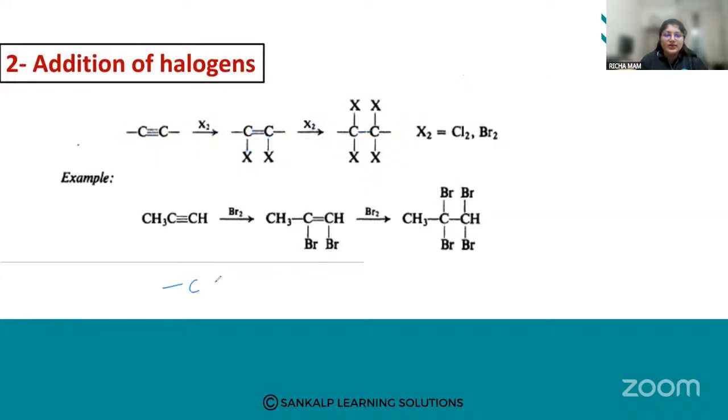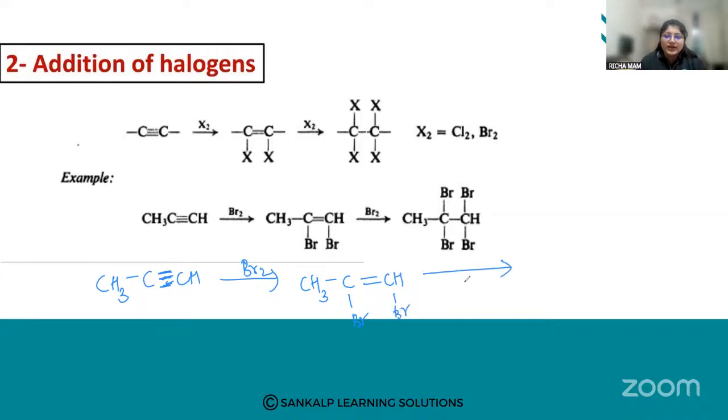So from the triple bond, here is an example. I'll take one example, CH3C triple bond CH in the presence of Br2. What am I going to get? The addition takes place across the triple bond. So first what will happen? CH3C, Br, then double bond CH, Br.